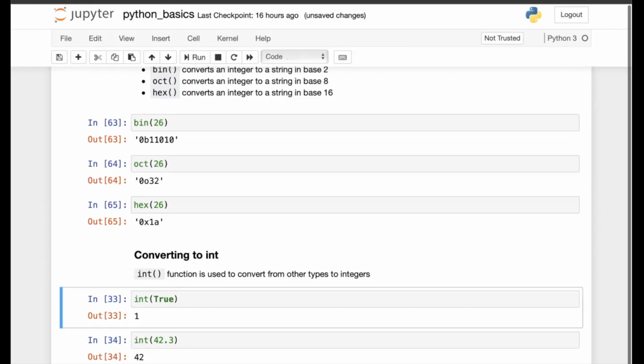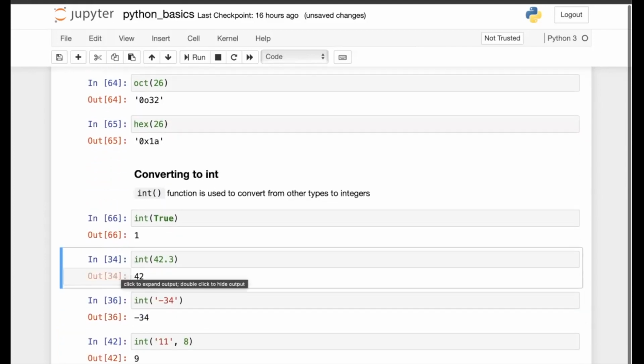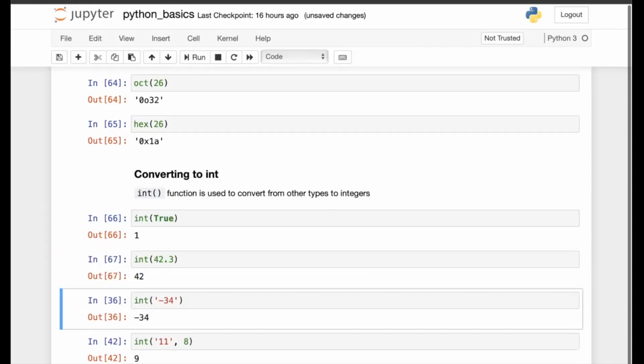So let's see it. Coming to the boolean values, true is equivalent to 1 and false is equivalent to 0. When I pass true as an argument to int, it gives me 1. When I pass a floating point number as the argument, it truncates the fractional part and I get 42.